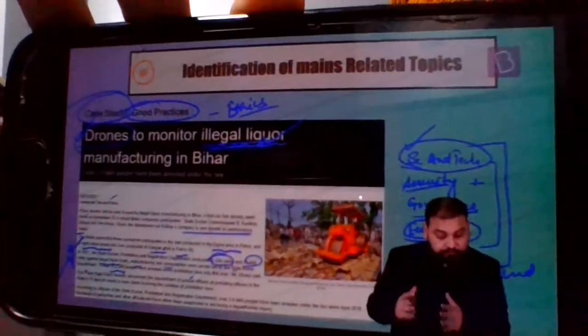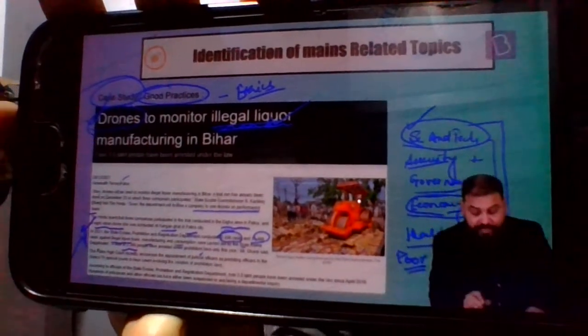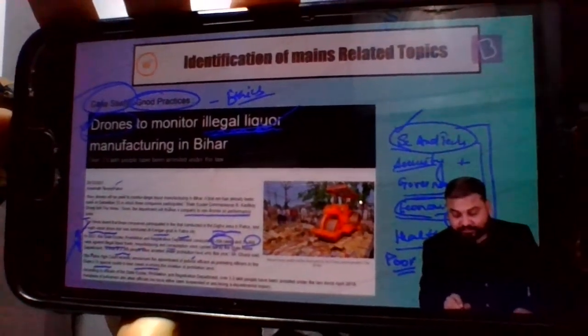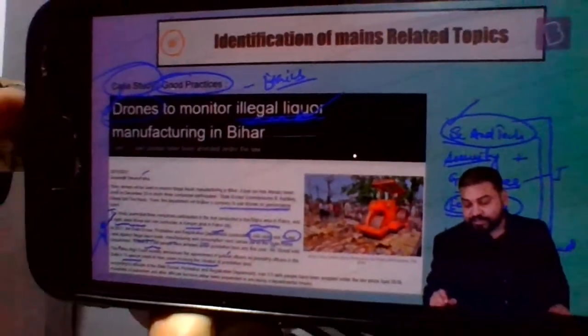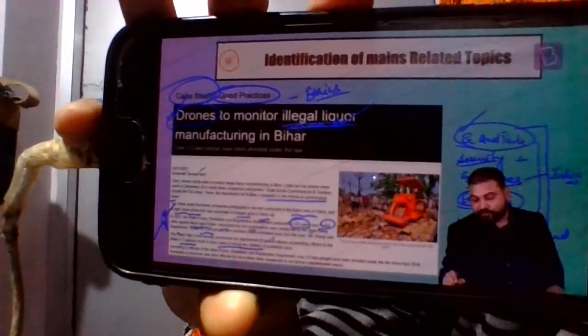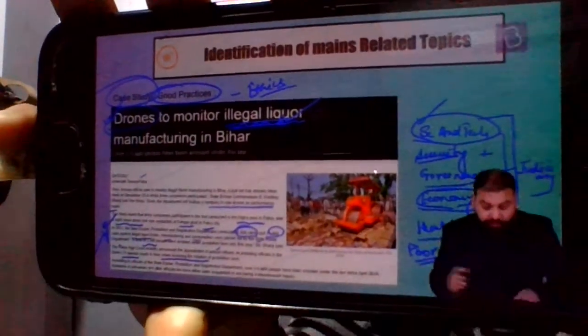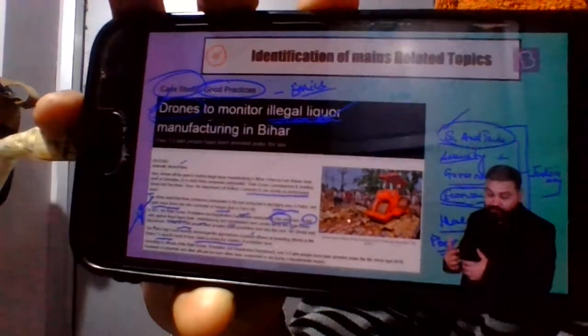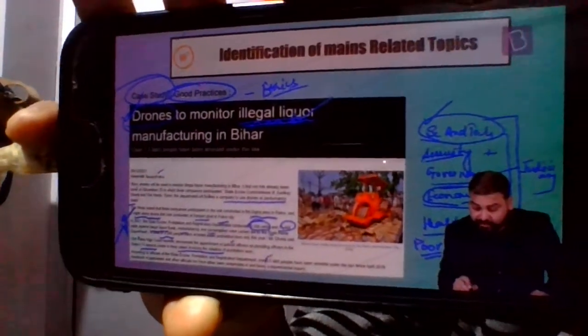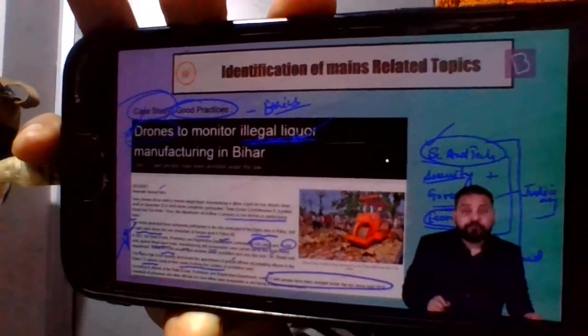Finally, the Patna High Court recently announced the appointment of judicial officers as presiding officers in the state's 74 special courts to hear cases involving the violation of prohibition laws. Clearly, governance, judiciary comes into the picture, polity comes into the picture. Lastly, according to officials of the State Excise Prohibition and Registration Department, over 3.5 lakh people have been arrested under this law since 2016.